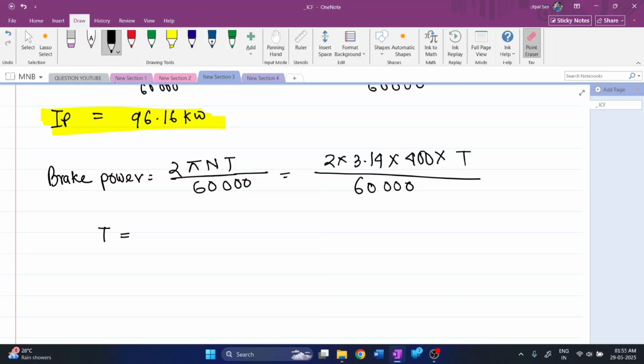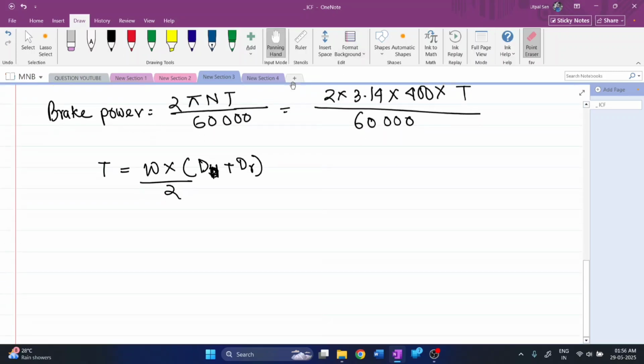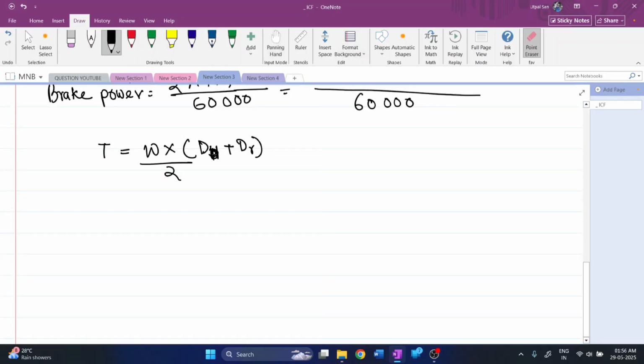Torque will be nothing but the load W into the diameter of the drum plus diameter of the rope, divided by 2. That is the torque, that is load into distance.